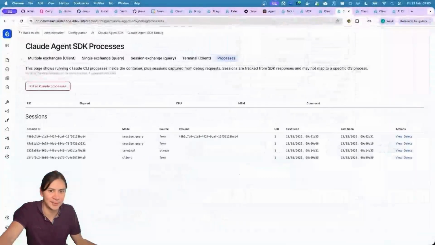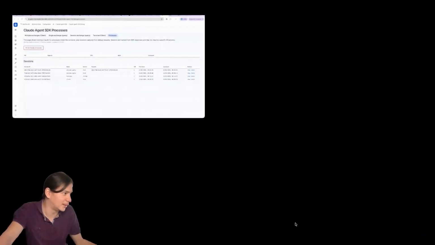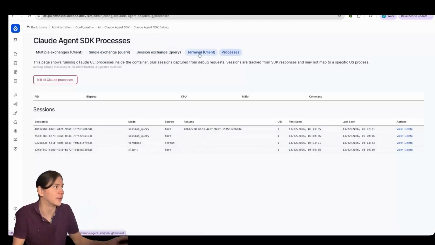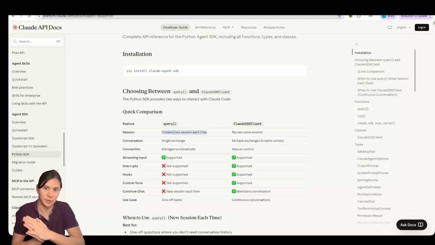And whilst I'm doing that, I will go back to my Codex and get things going again to see if we can get it to this next cooler stage. So, okay, now there are 2 versions of this. If you look in the Agent SDK, I don't fully understand it yet, but there are 2 different modes. There's the query mode, and then there's Claude SDK client that allows streaming. The query mode is going to work really nicely with simple Drupal because it just sends a request and gets a response. So it's going to work perfectly with PHP. This one allows you to do continuous conversations and more like streaming. But we do have it working.